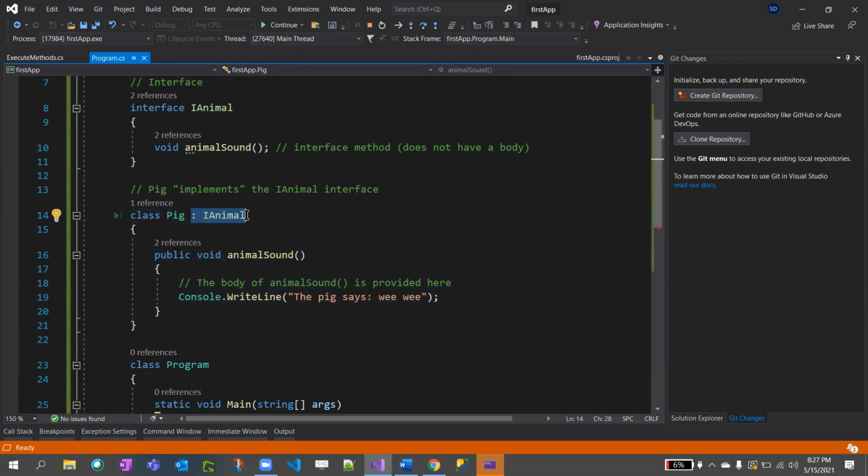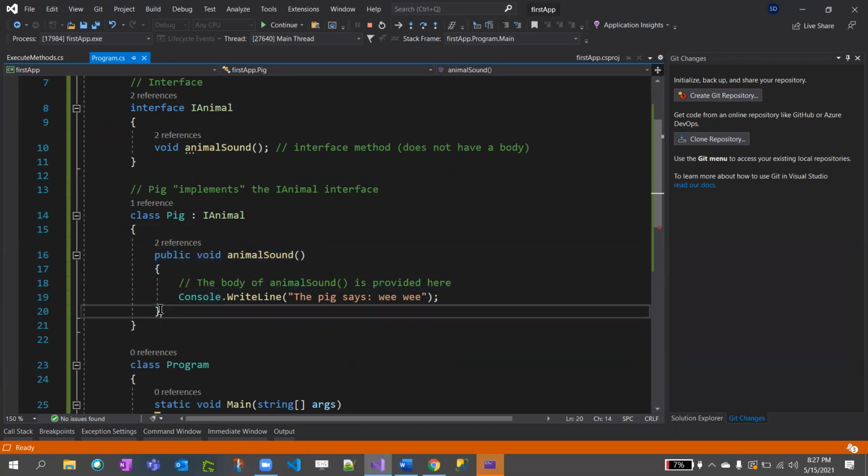So we declare the parent with this syntax, IAnimal. The interface is a parent always. You might ask, can a class without an interface also be a parent class? Yes, we can. If you remove this, this can also be a base class, a parent class. I'll come to that.